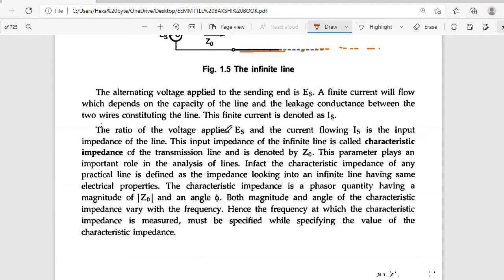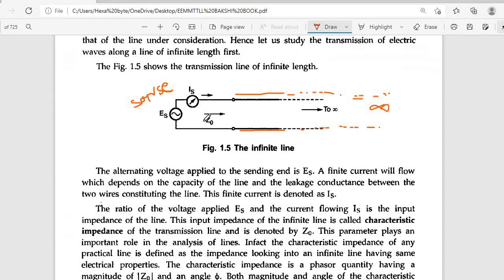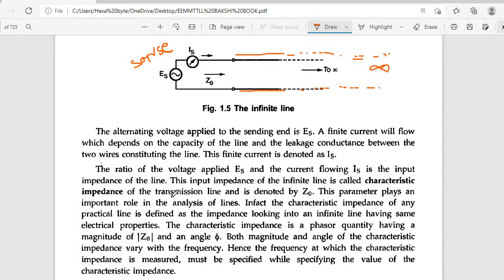The ratio of the applied voltage Es and the current flowing Is is the input impedance of the line. Input impedance is represented as Z0, like characteristic impedance. It is equal to the source voltage by the source current, the sending current. Definitely impedance is equal to voltage by current.